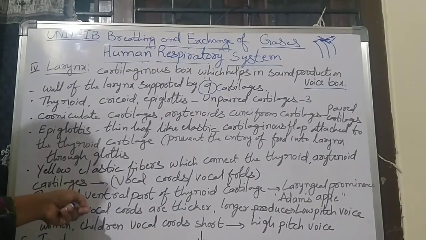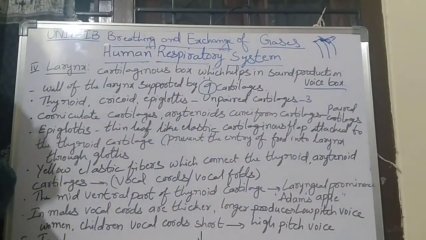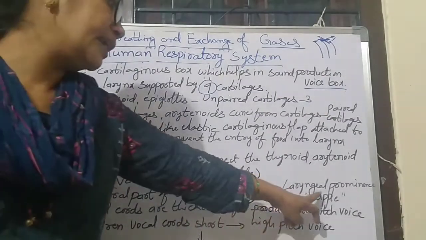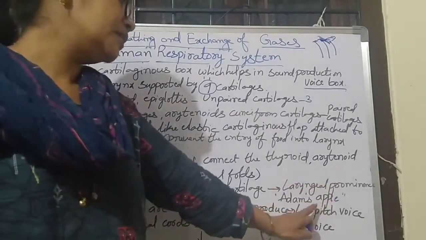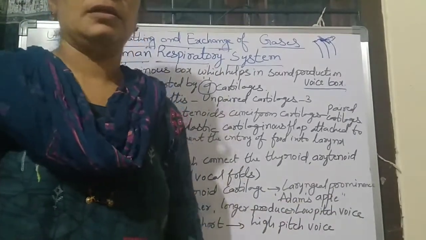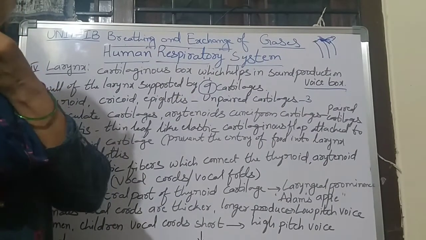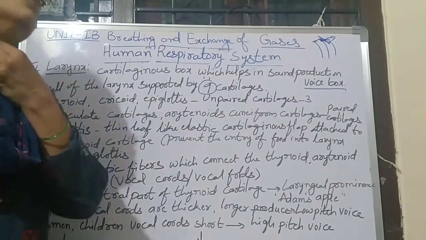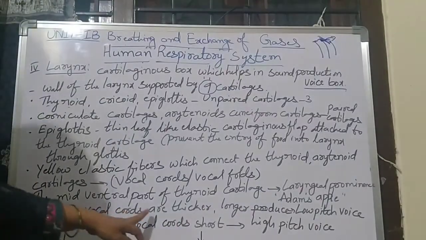The midventral part of the thyroid cartilage contains the laryngeal prominence. What is that? It is called the Adam's apple in males. In males the laryngeal prominence is large, and that is called the Adam's apple.